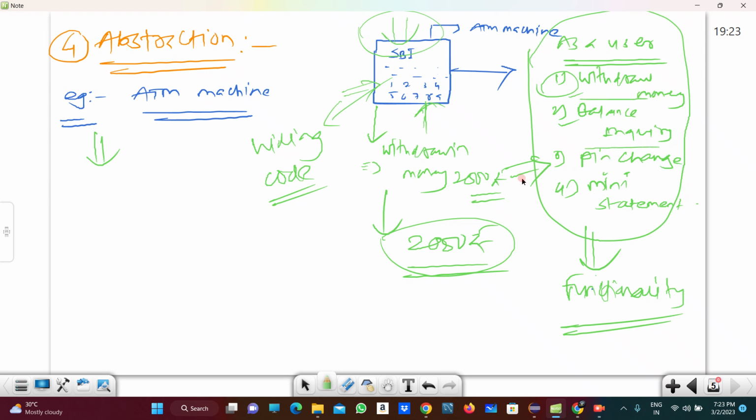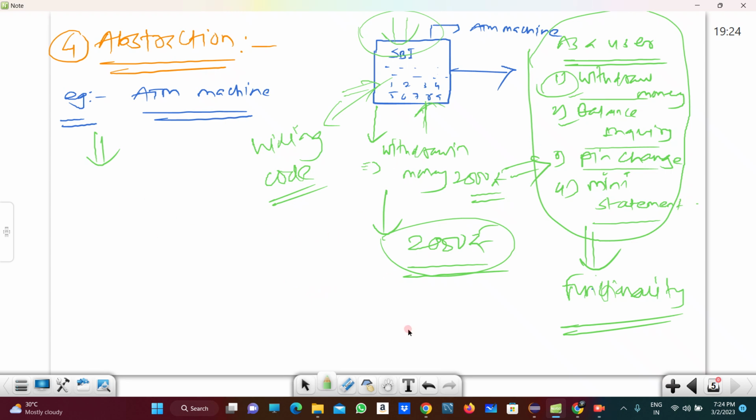We can withdraw money, check the balance, set our pin, and request the mini statement, but we don't know what happens in the internal process. That is nothing but abstraction. So in abstraction, we are hiding the internal implementation code and providing only functionality.